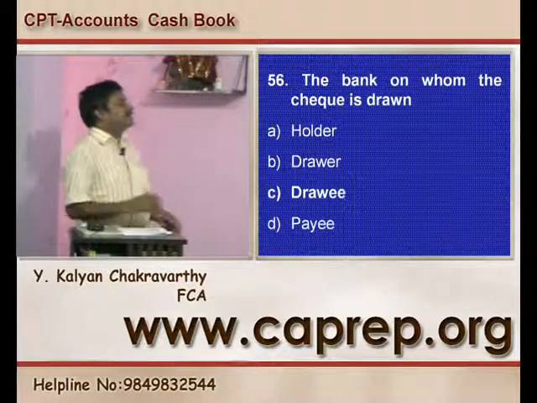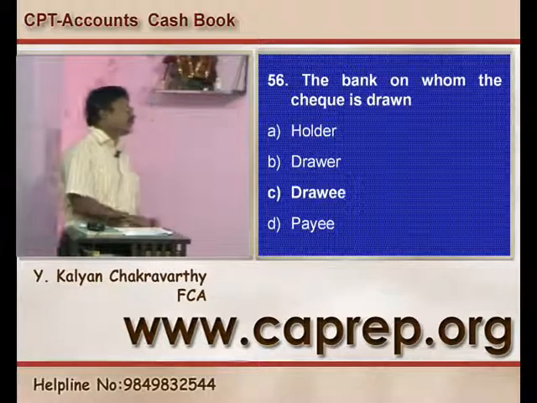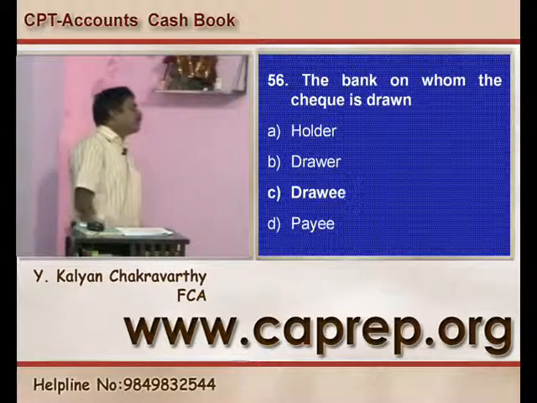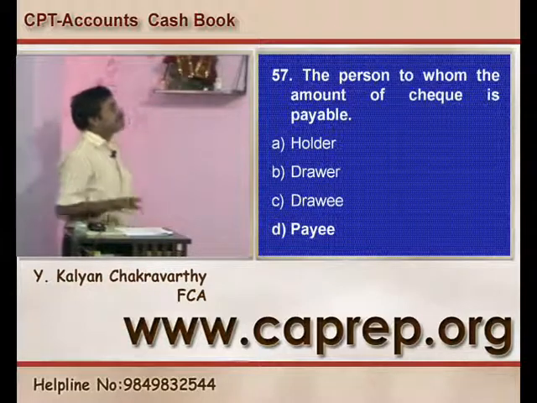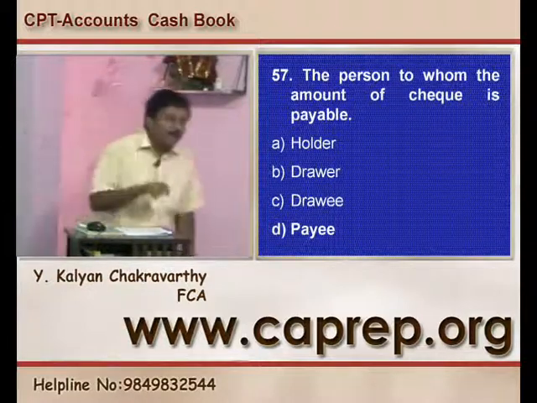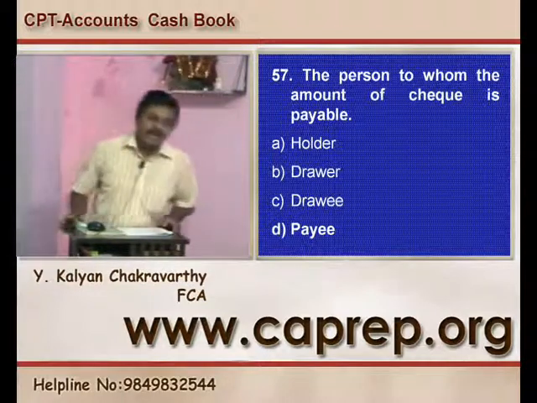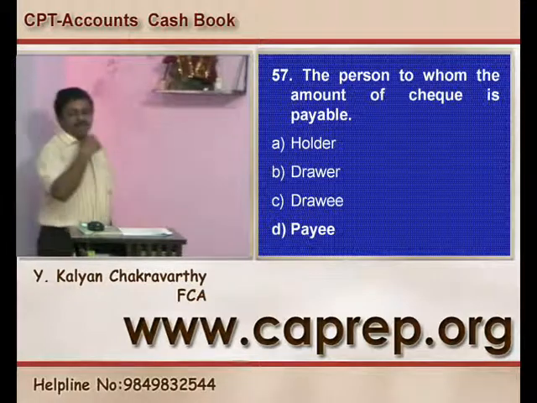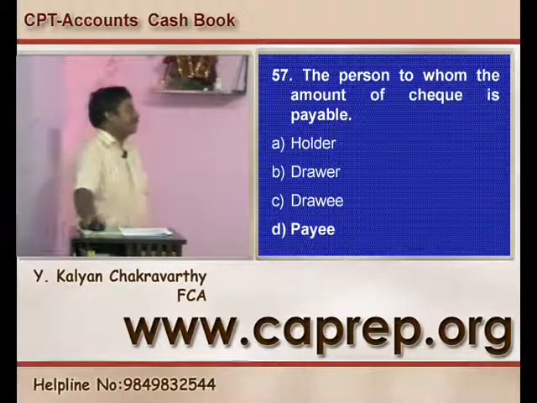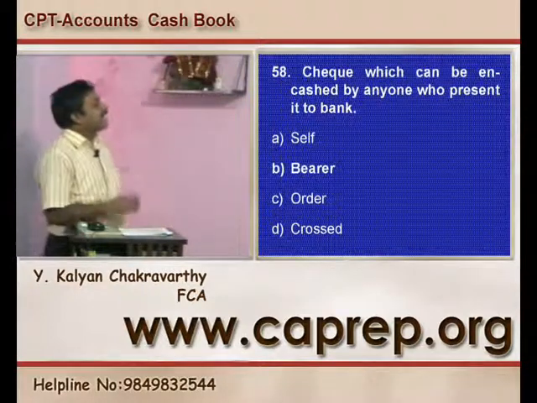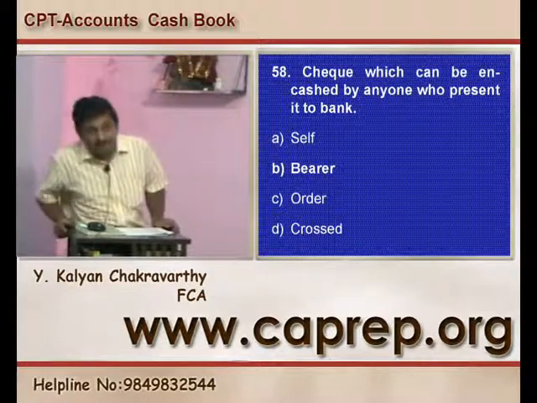Question number 56, the bank on whom the check is drawn is called the drawee. Sorry, the banker will be called the drawee. Then the person to whom the amount of the check is payable is called the payee. That is, in the example which I gave, Karthik becomes the payee. So I am the drawer, the banker is the drawee, and he is the payee is the point. And the check which can be encashed by anyone who presents it to the bank is called a bearer check.